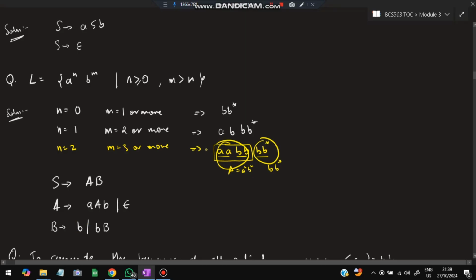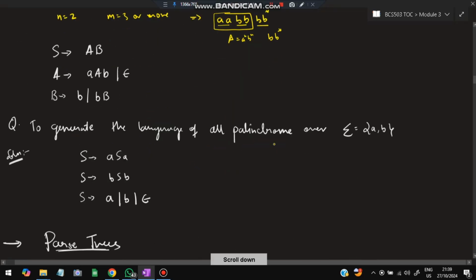Moving on to generate a language of all palindromes over the letters a and b. What is a palindrome? Palindrome means the starting part and the ending part from here should be same. That is a palindrome. So a palindrome can be, if I take here, a b a b a.